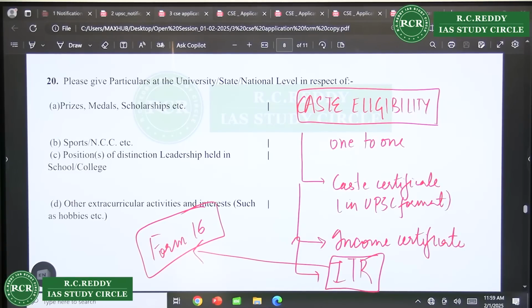Ma'am, can I add class representative position in college? Yes, you can write down this leadership qualities. Can I change my caste number? Have you submitted the form? Then you cannot change. But if you still have not submitted, then there might be an option for it.